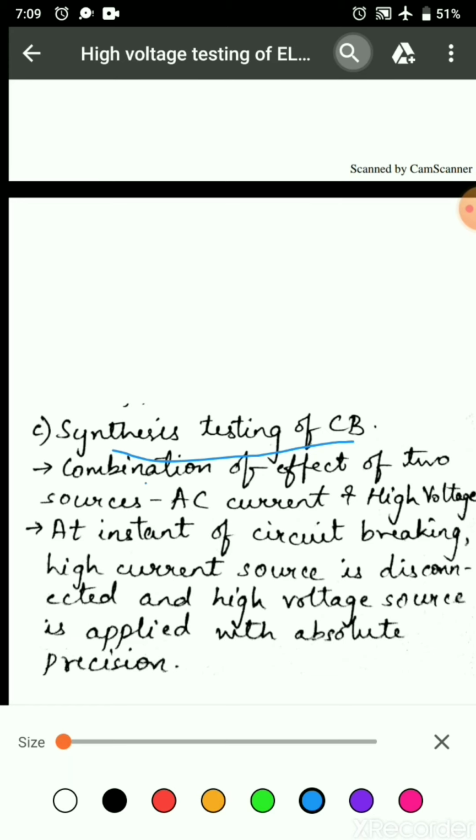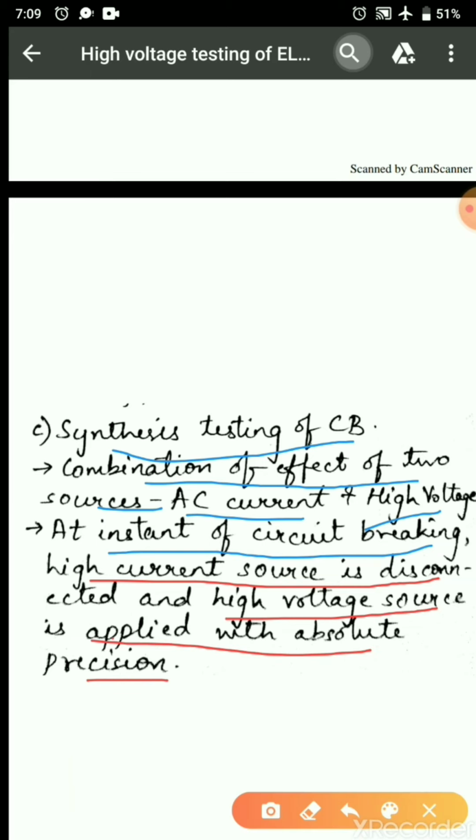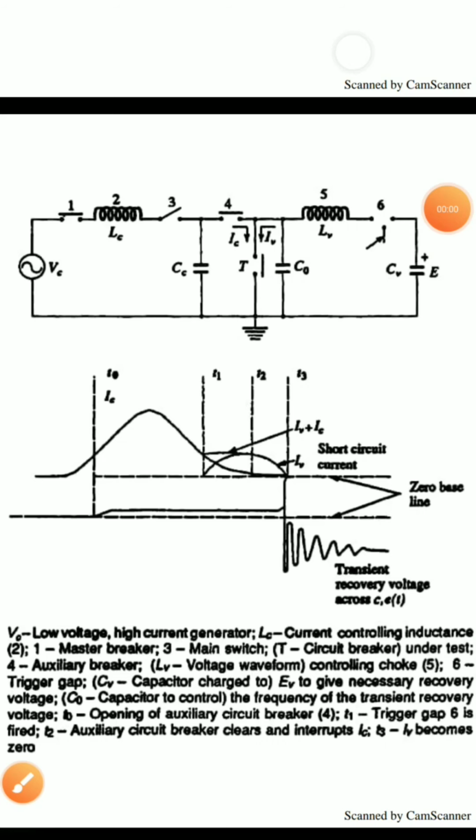Hence, the short circuit is obtained, as regards the intensity of current and recovery voltage, as a combination of the effect of two sources, that is high current and high voltage. At the instant of circuit breaking, the high current source is disconnected and the high voltage source is applied. Absolute precision is a point to be noted in this type of test.